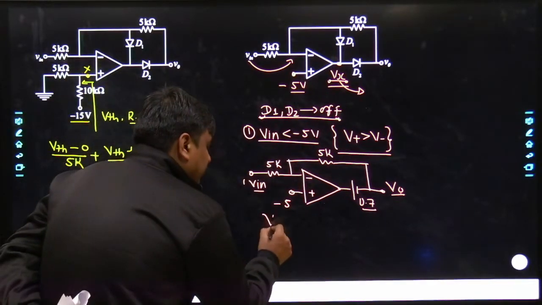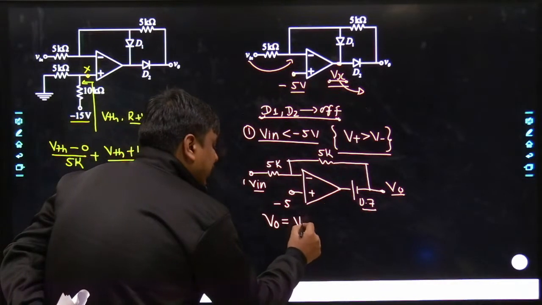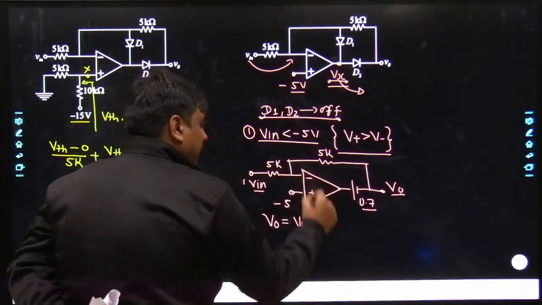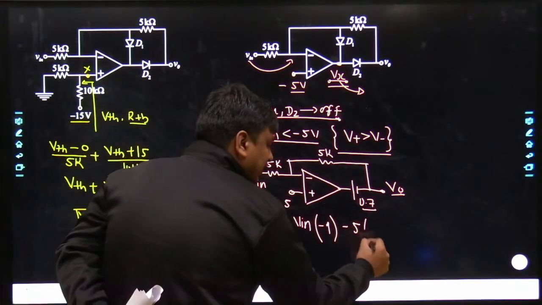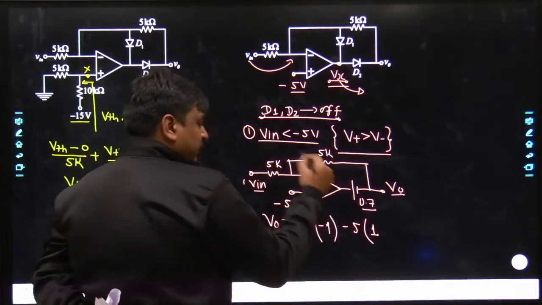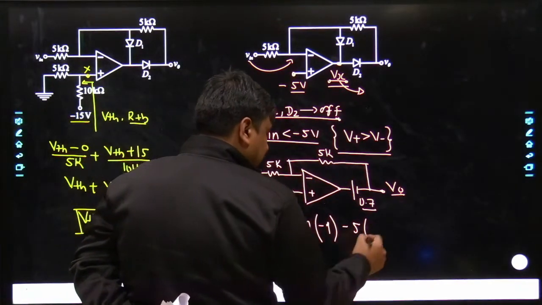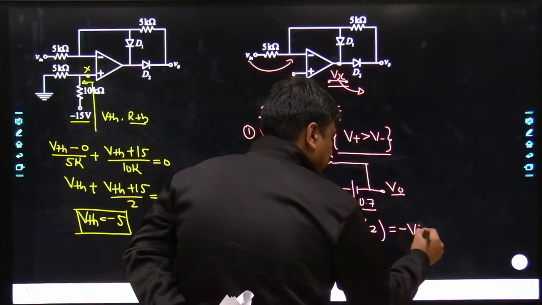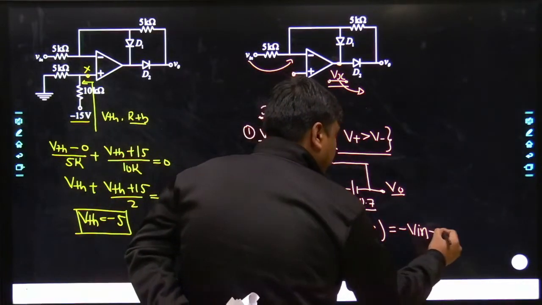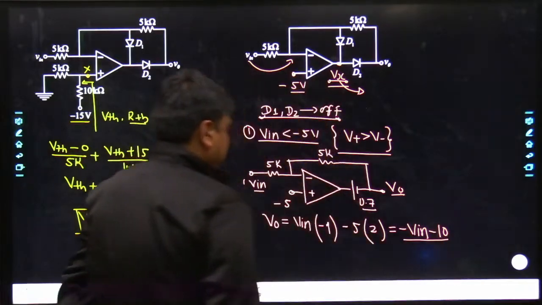So V0 is simply going to be: V in gets the gain of minus Rf by R1, which is simply equal to minus 1, and similarly minus 5 gets the gain of 1 plus Rf by R1, which I can simply write as 2. So here it becomes minus V in, minus of 10, yes.